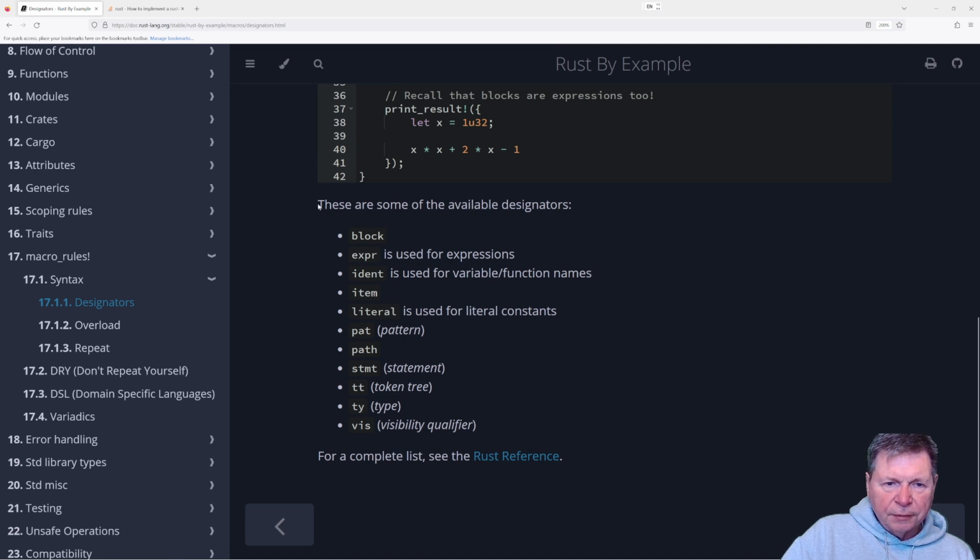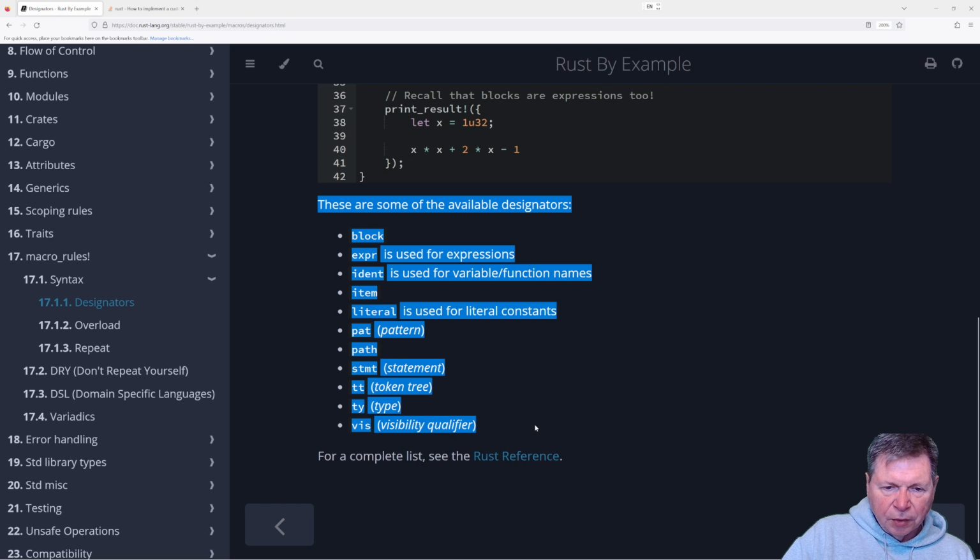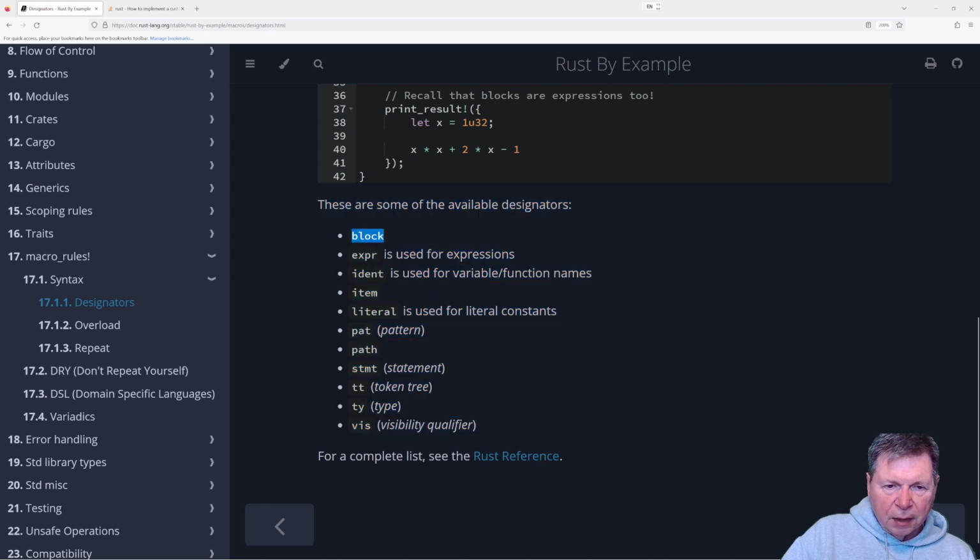Oh, right. And I just kind of skipped over this. Block, expression, ident, we use those two. Item, no explanation. Block, no explanation. Literal, okay. Pattern. You're not telling me a whole lot here. All right, so for a complete list, see the Rust reference.